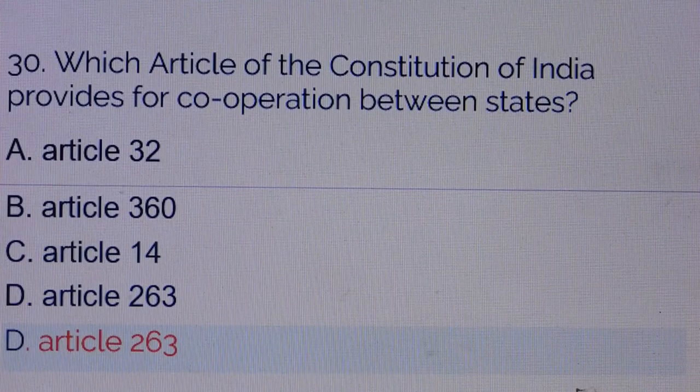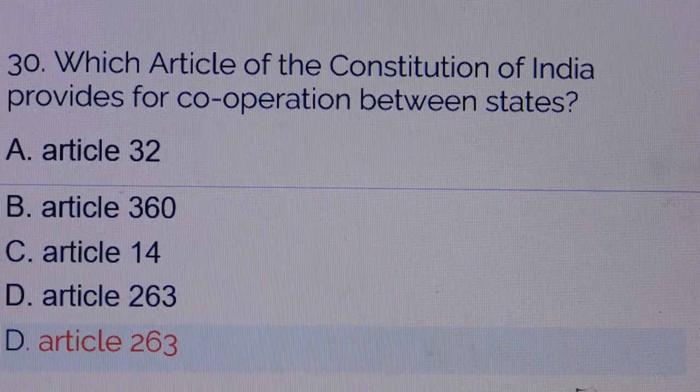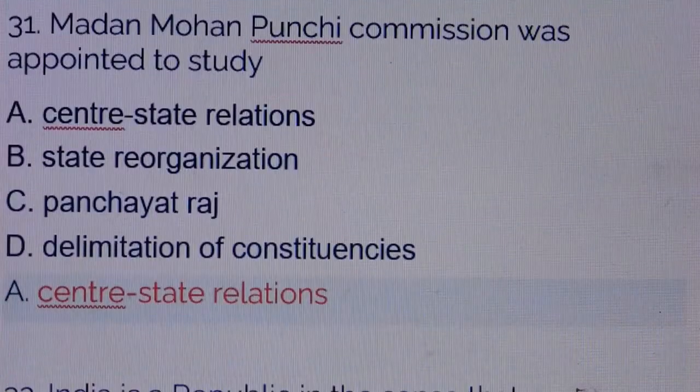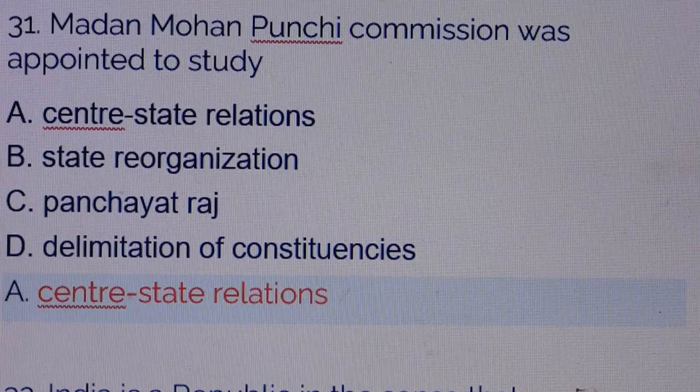Question number 30. Which article of the Constitution of India provides for cooperation between states? Answer is option number D, Article 263. Question number 31. Madan Mohan Punchhi Commission was appointed to study. Answer is option number A, center-state relations.